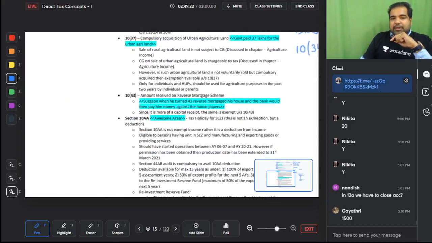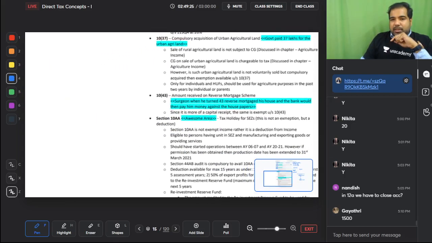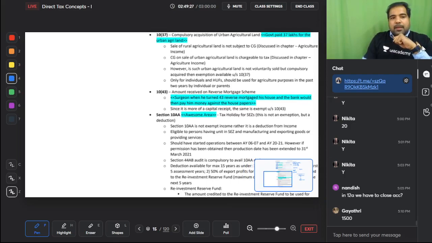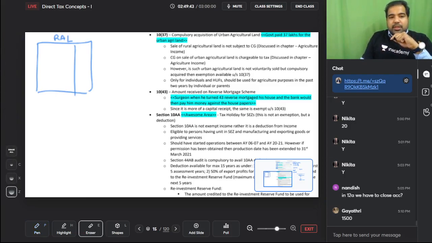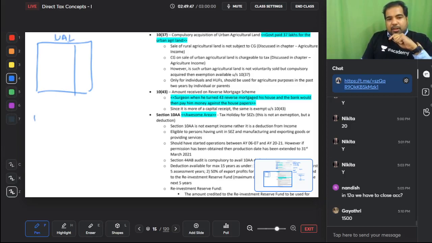Next is 10(37), very interesting one, guys. Please pay attention. Guys, this is your agriculture land. If this is rural agriculture land and you sell it, there is no tax on it, because you will see ahead in the capital gain chapter that rural agriculture land is not an asset, and if there is no asset, there is no capital gain. But if instead this is urban agriculture land, and if urban agriculture land is sold, you know there is tax on it.